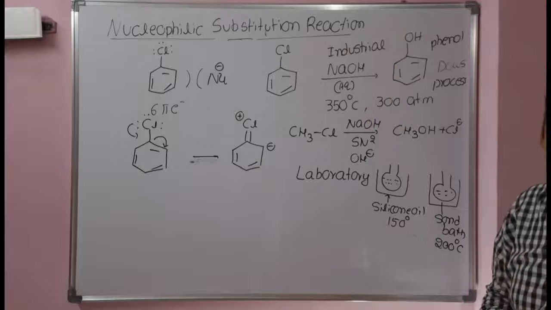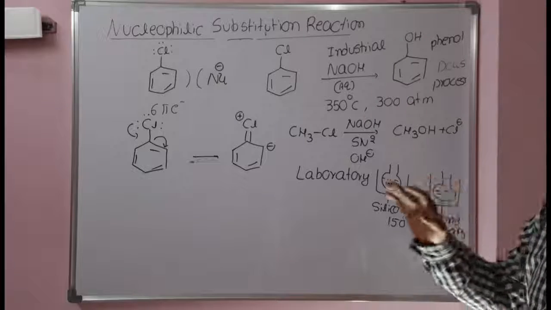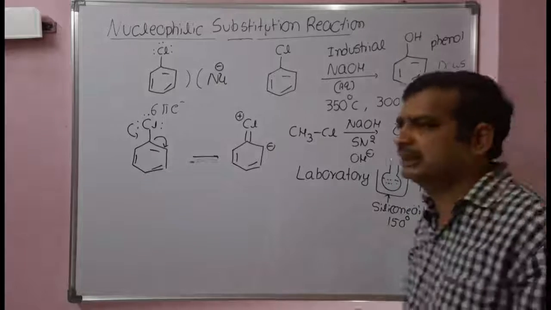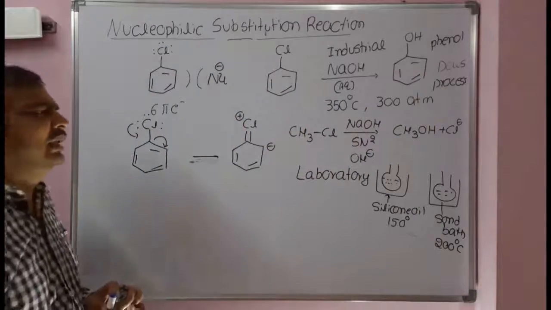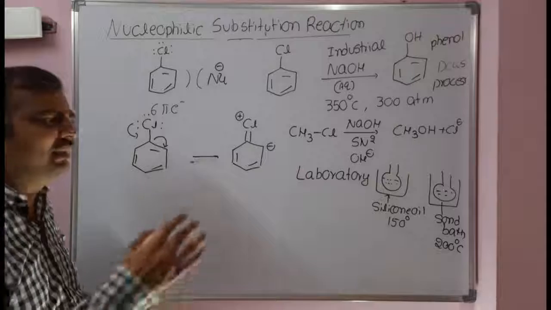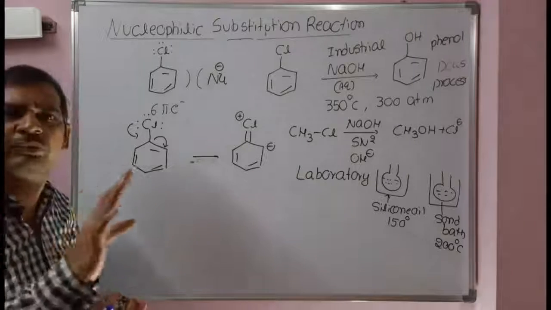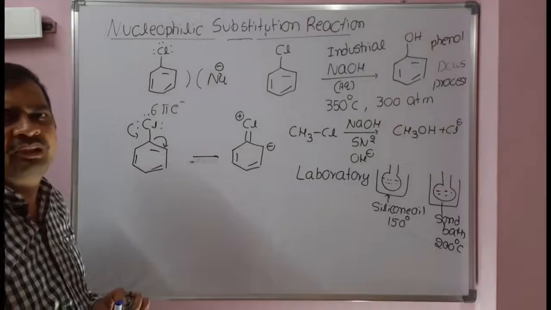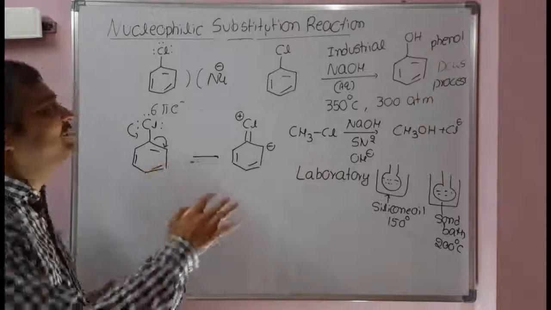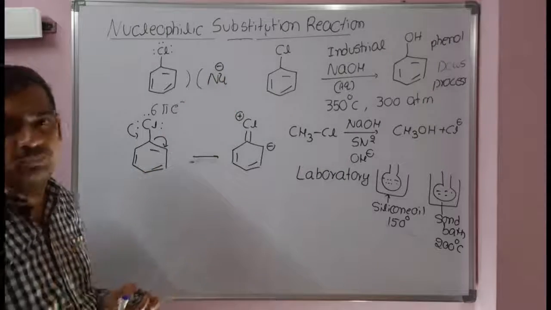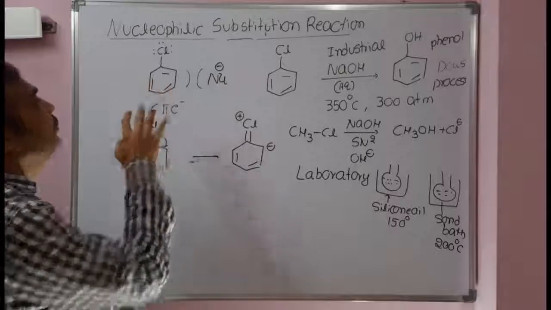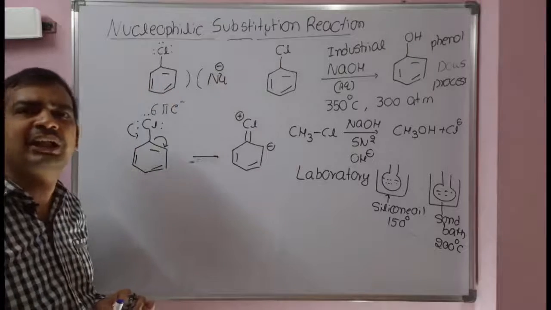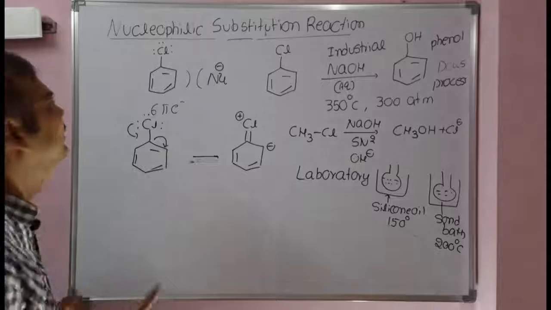There is a method to do this in the normal laboratory, where we can run reactions up to a maximum of 200 degrees centigrade. At that temperature itself, the reaction should proceed.